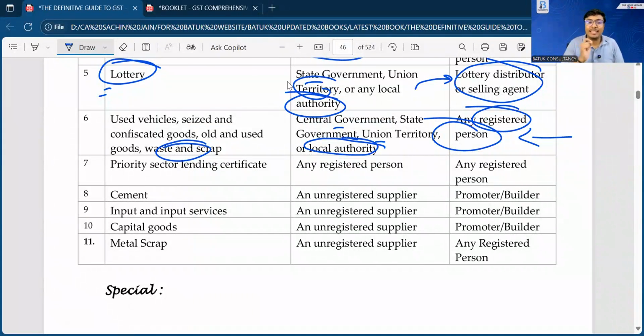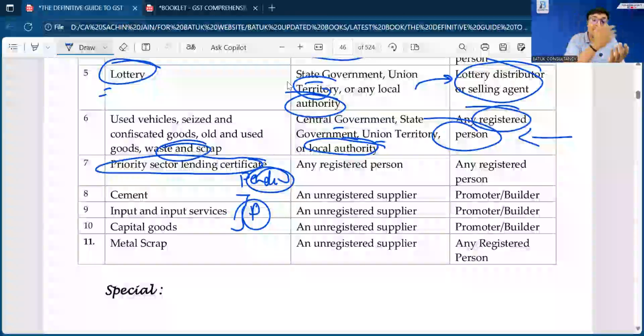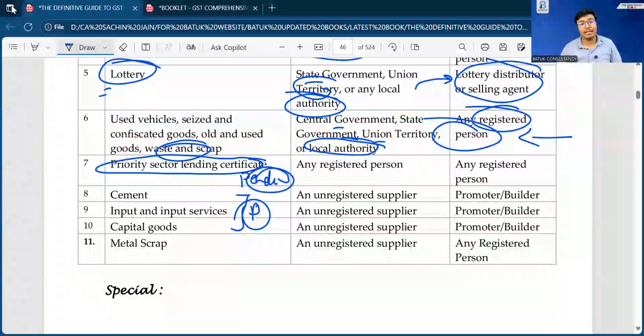Priority sector lending certificates. Keep this point pending, we'll discuss it later on. And this point also you have to keep pending, that is the cement input service and capital goods regarding promoter and builder. We'll discuss it at the time of the construction related portion. First I want to give you the idea about construction and related applicability, and then we'll discuss the cement input service, capital goods and the applicability of reverse charge mechanism.